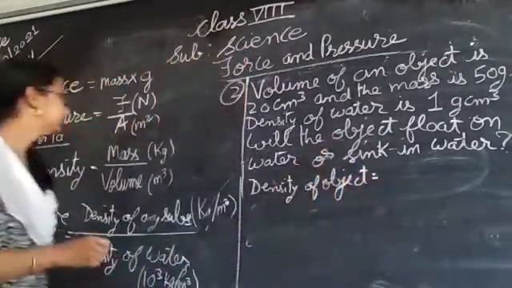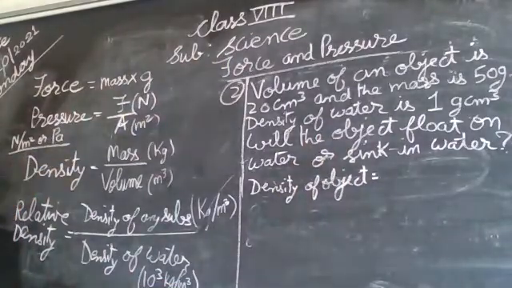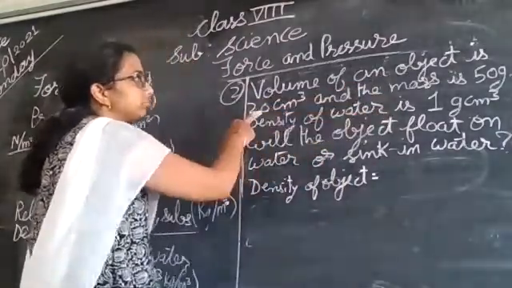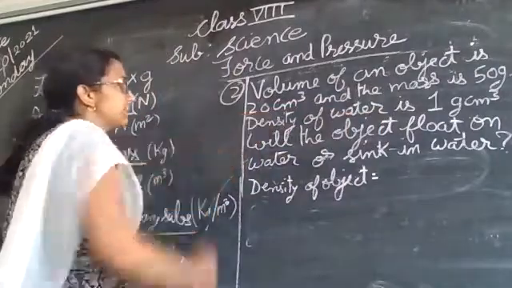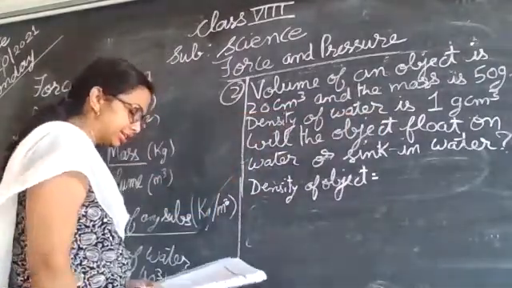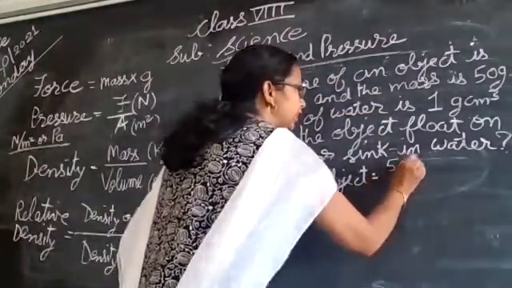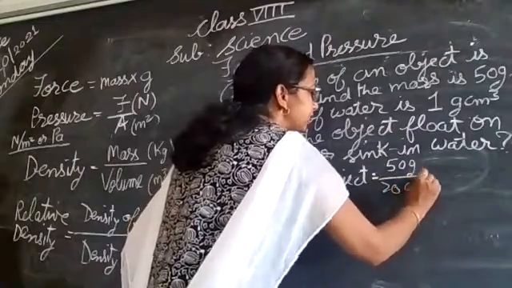Density of object. You can see the formula of density, mass by volume. For object, mass is given 50 gram and volume is given 20 centimeter cube. So 50 gram for 20 centimeter cube.